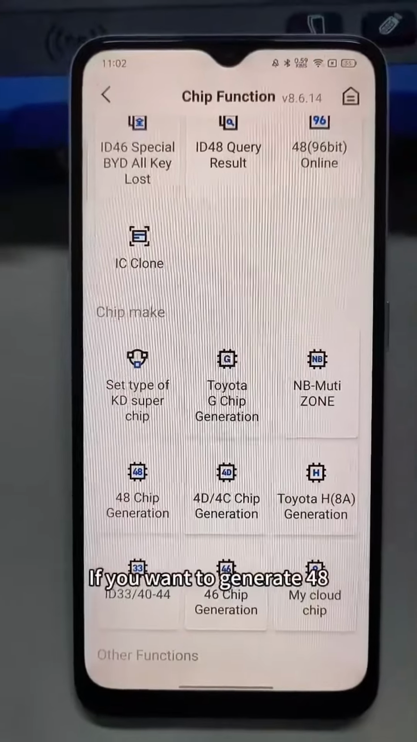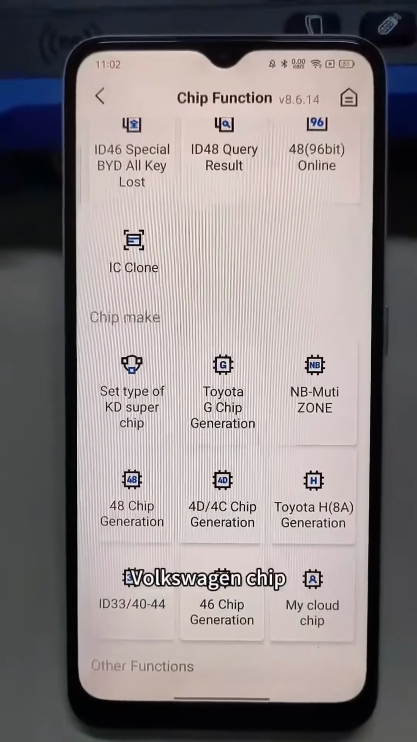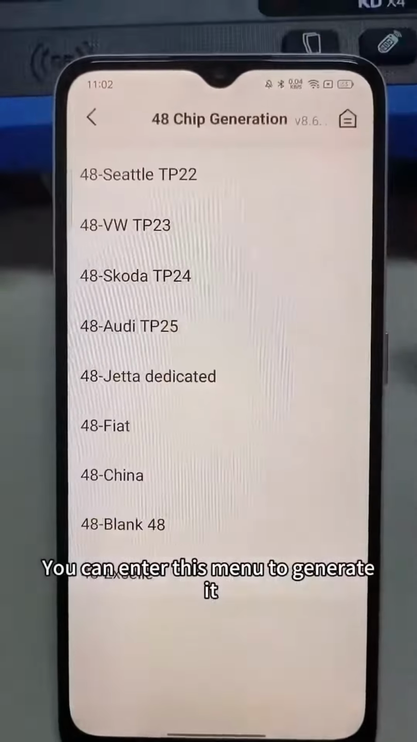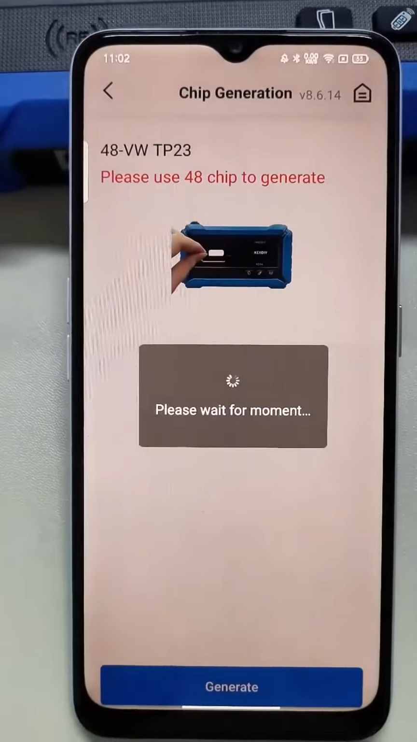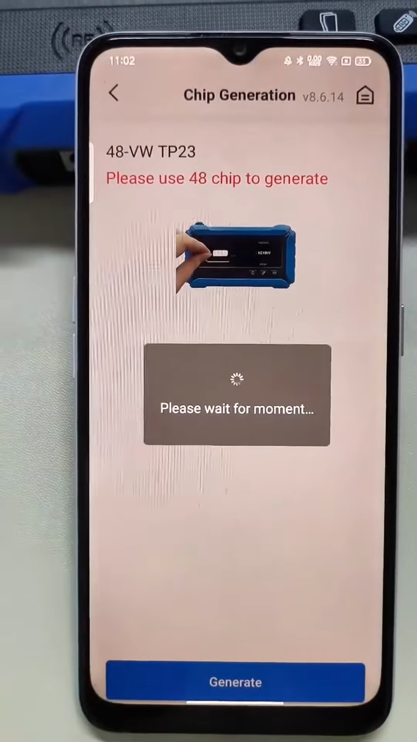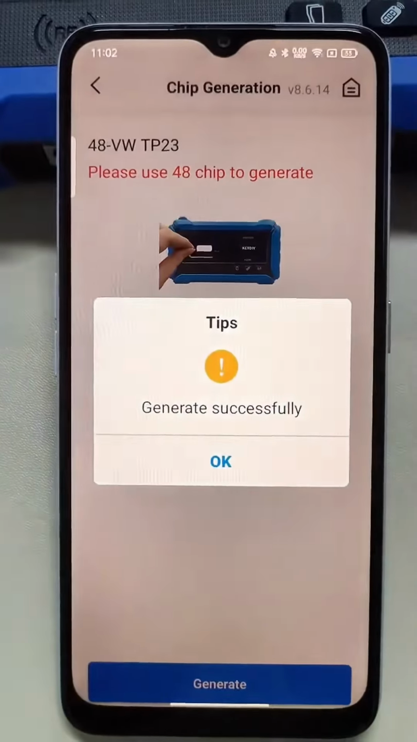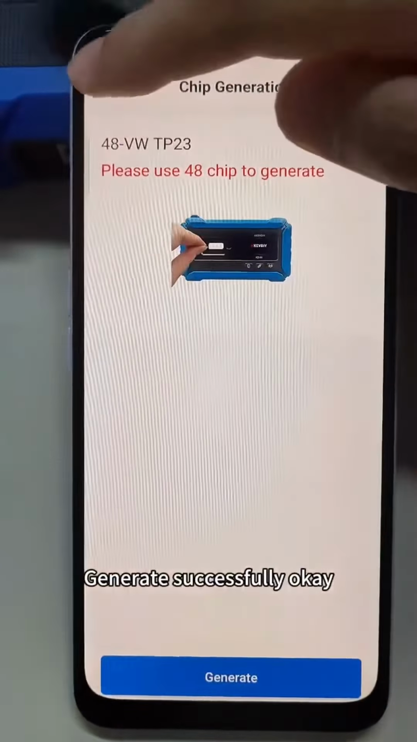If you want to generate 48A Volkswagen chip, you can enter this menu to generate it. Generate successfully. Okay.